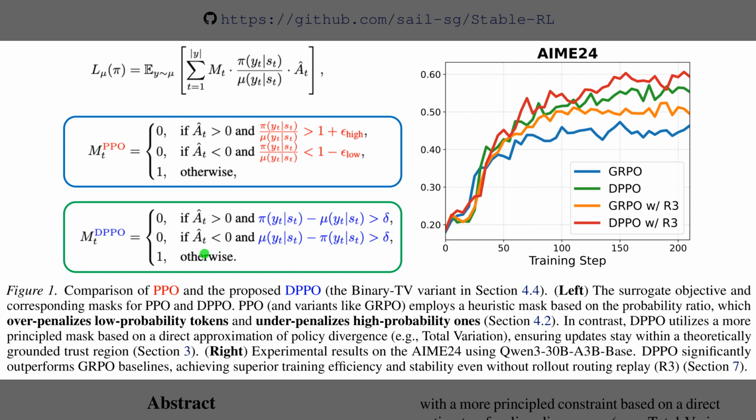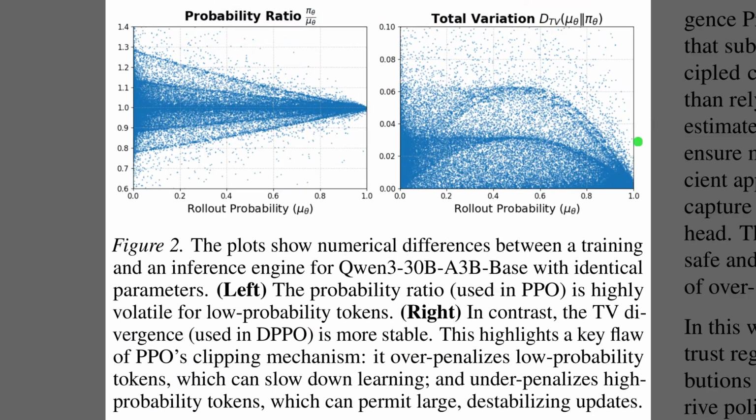Figure 1 illustrates the core innovation. On the left, the equations compare the update rules. The blue box highlights the standard proximal policy optimization mask, which clips updates based on the ratio of new to old probabilities. The authors argue this is noisy for rare tokens. Below that, the green box shows the proposed divergence proximal policy optimization mask, which constrains the arithmetic difference, or total variation, between policies. The chart on the right confirms this works. On the AIME24 benchmark, the red and green lines for the new method clearly outperform the blue and orange group relative policy optimization baselines.